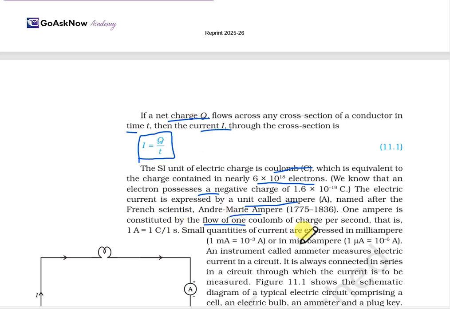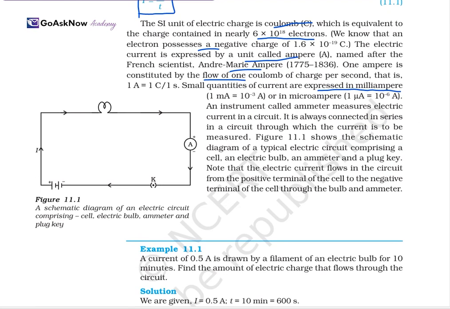Small quantities of current are expressed in milliampere. When a quantity of current is small, we can represent it as 1 milliampere, where 1 milliampere is equal to 10^-3 ampere. Or in microampere, 1 microampere is equal to 10^-6 ampere. Just learn these values: 1 milliampere is equal to 10^-3 ampere.